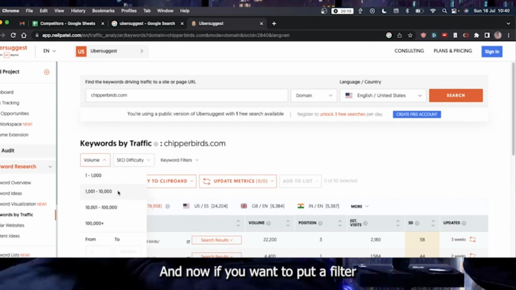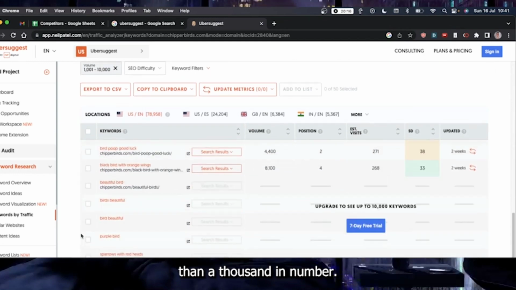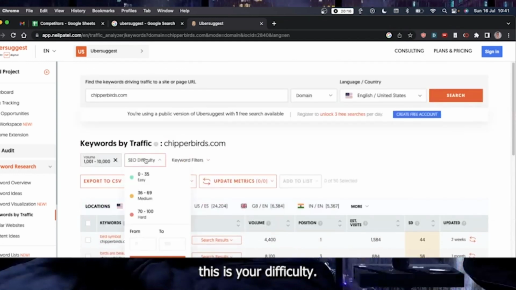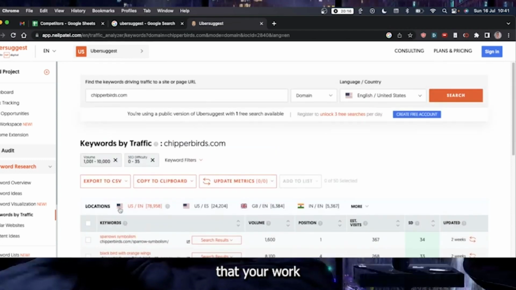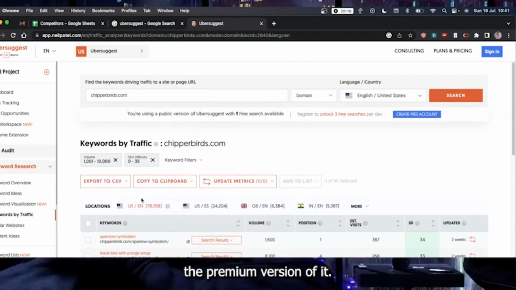Now if you want to put a filter that the volume should be more than 1,000, you can also set the SEO difficulty if you want to put a filter on that. So if we take 0 to 35, it's going to be accurate. But let me tell you that this is a free tool. It might not be that accurate, but it would be accurate enough that your work will be done at a small level. But if you want it on a larger level, you need to buy the premium version of it.